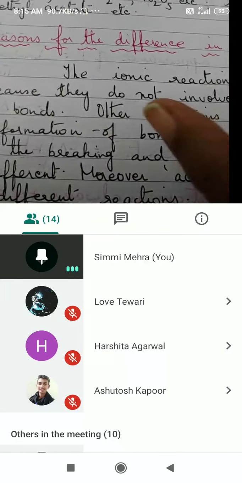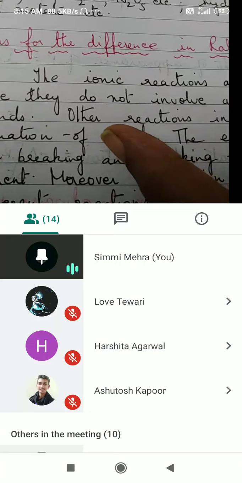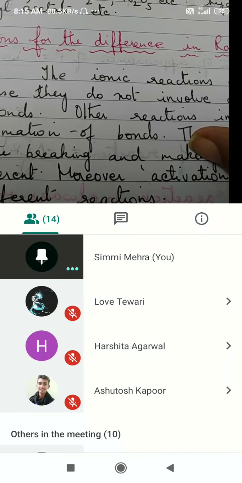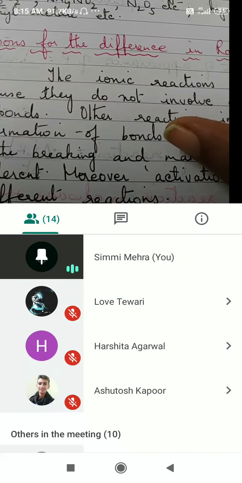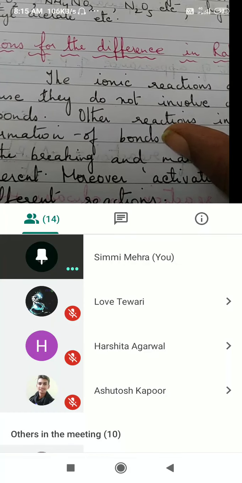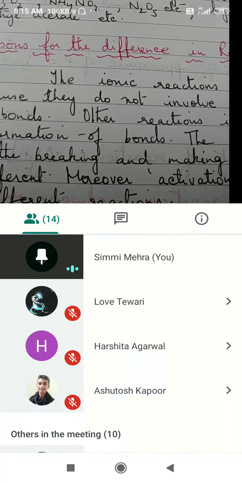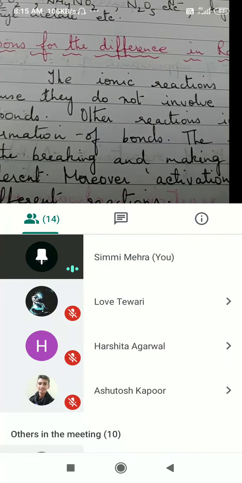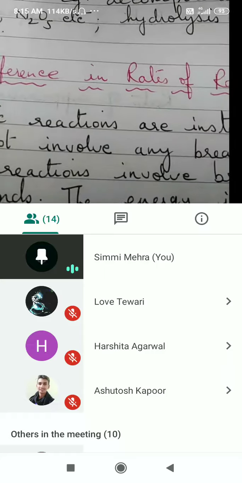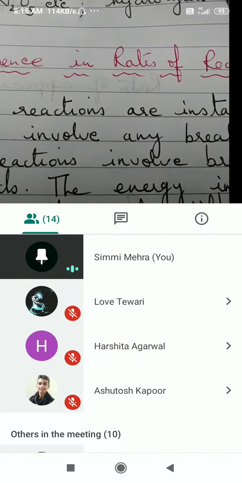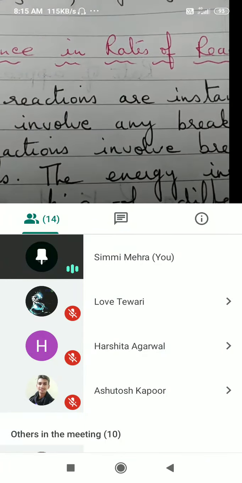All right. Now in covalently bonded compounds, what will happen? First, energy is required to break the bonds, and then new bonds are formed in the product. In the reactants, the bonds are broken, and in the products, new bonds are formed. Energy is first required and then energy is released. Now, what will be the net result, the value delta H? You have done this in thermodynamics, isn't it?